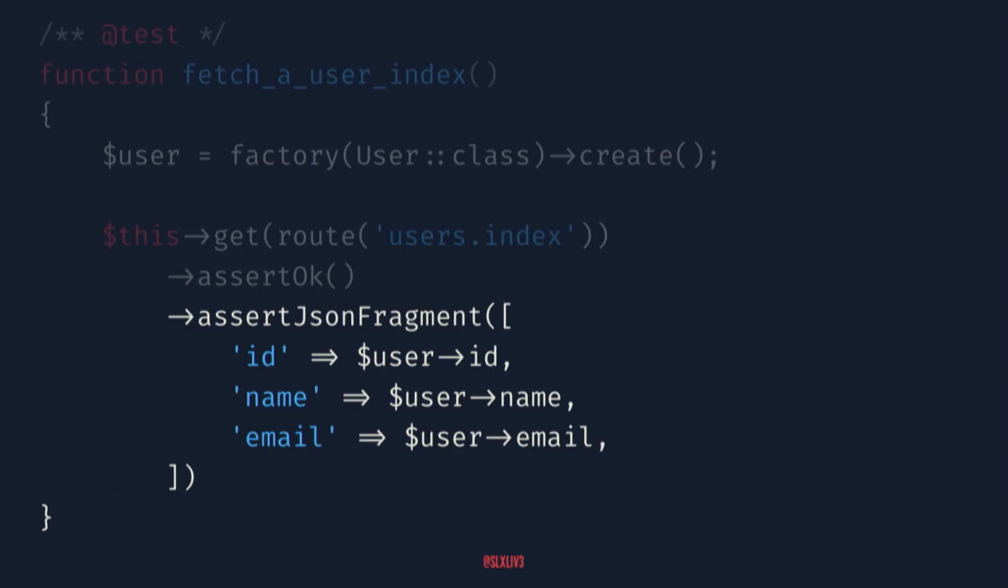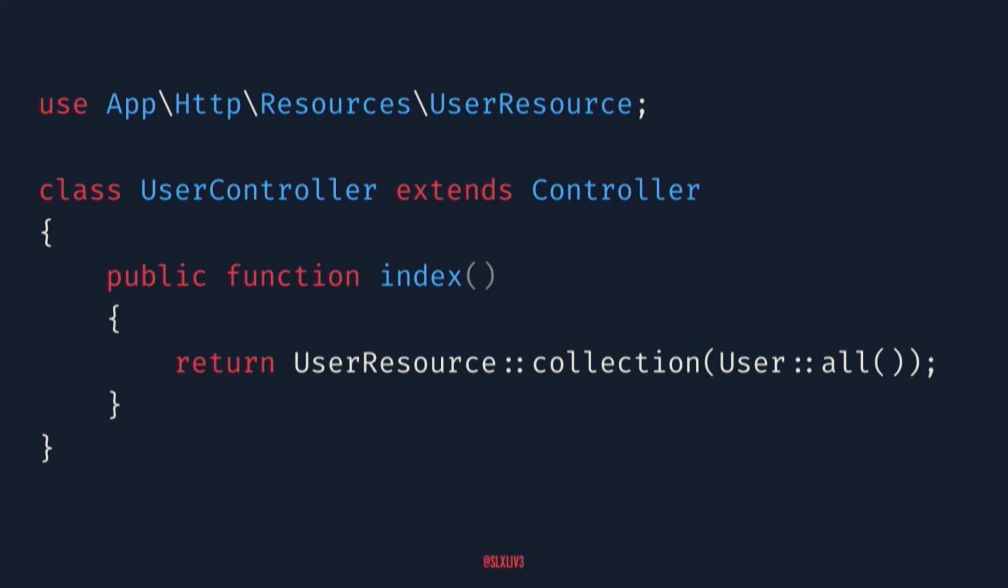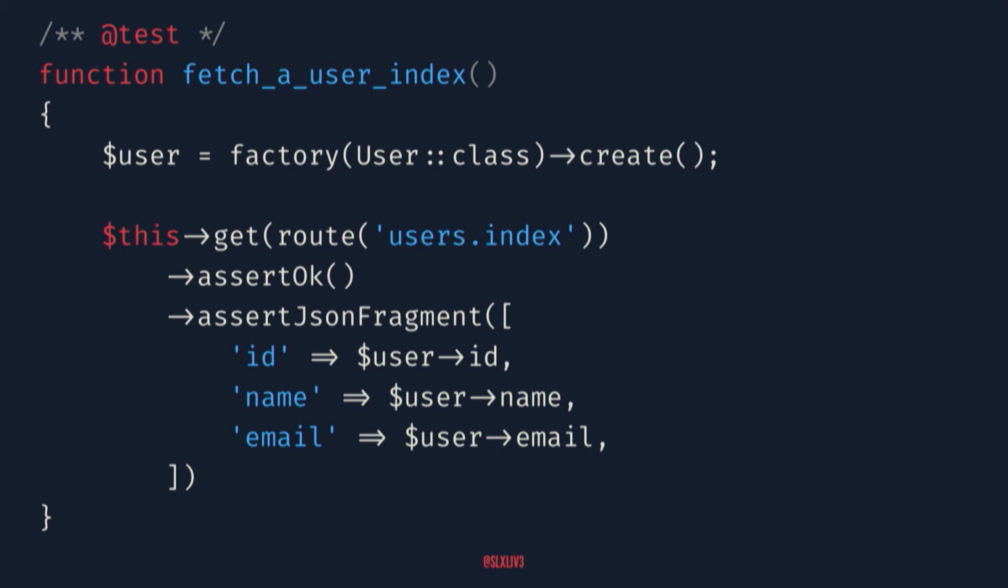So let's revisit our test. We've talked about the importance of resource responses, but let's get back on track on building out this API. So this is where we left off. This test was failing. We created this user resource, and that's what we're going to return out of our controller. Now we've got our user index. Great, our test is passing.